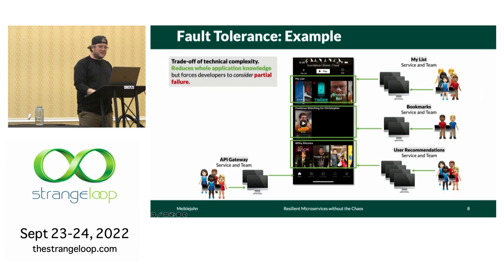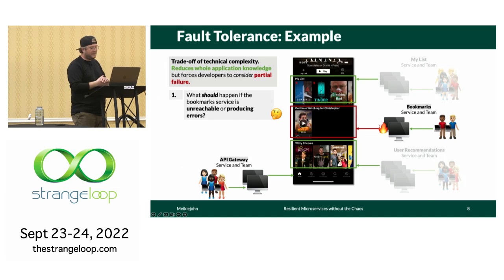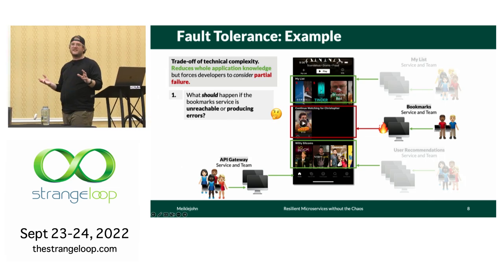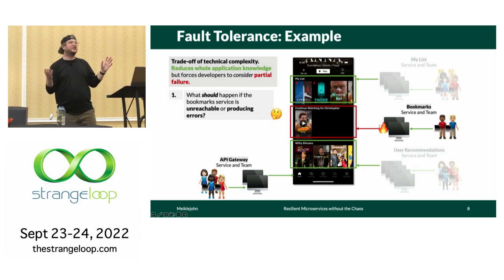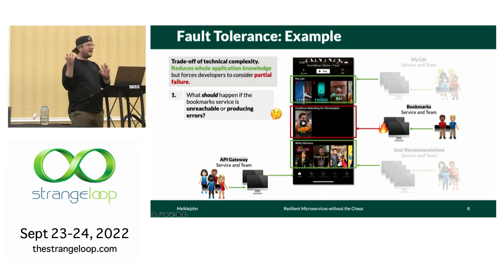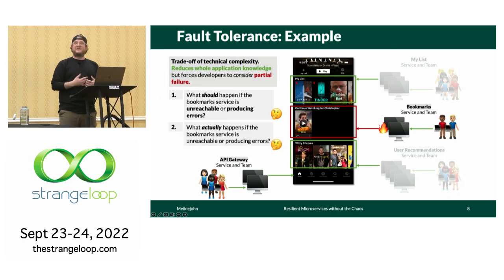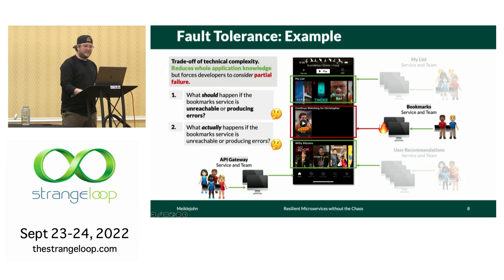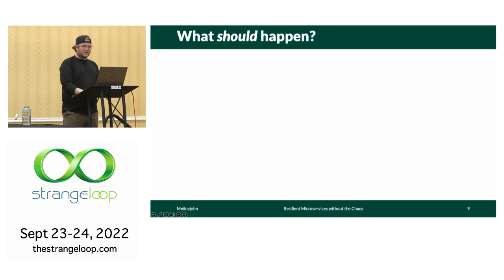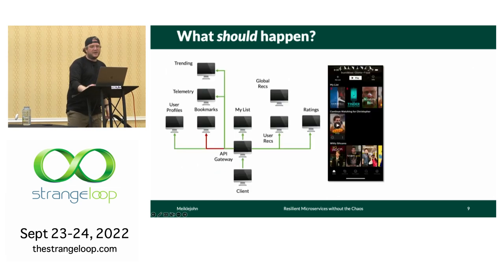So what do I mean by fault tolerance? In this example, we'll consider the case where the bookmark service happens to be down. The developers first have to answer what should happen when the bookmark service is down. What should the application do? Should it return an error? Should it not? And then, once we know what should happen, we then have to verify that that's what actually happens.